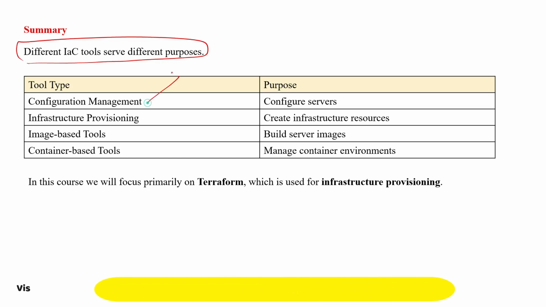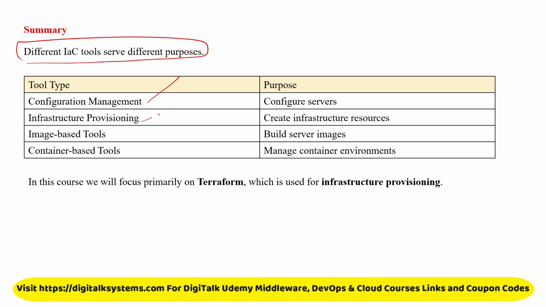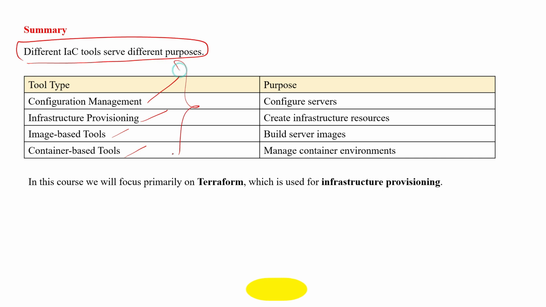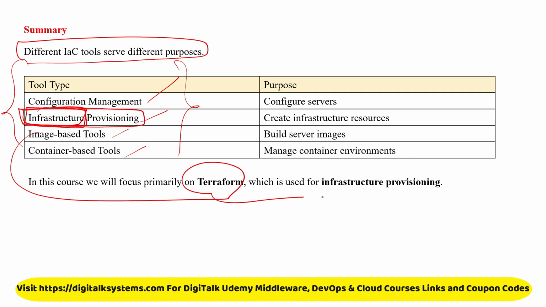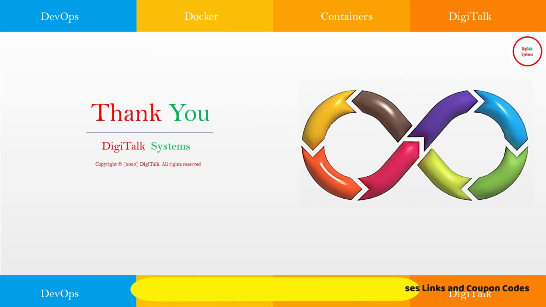Whether you are going for software installation and configurations, infrastructure configurations, image based tools, or container based tools, based on that we can opt for different tools. But specifically when you have a requirement of infrastructure provisioning, then we always go with Terraform, which is the most widely used infrastructure provisioning tool as of today.